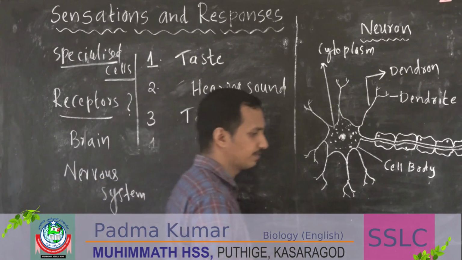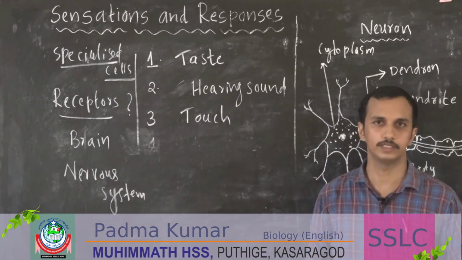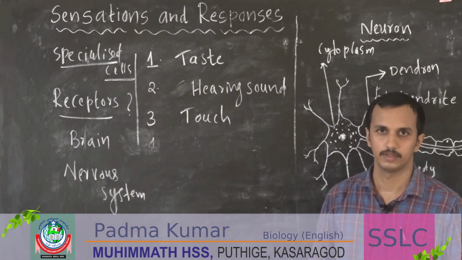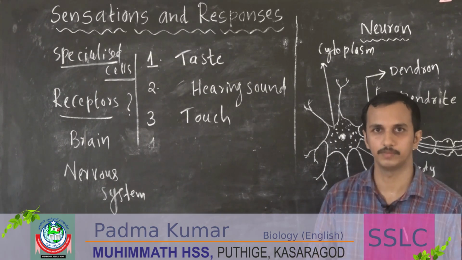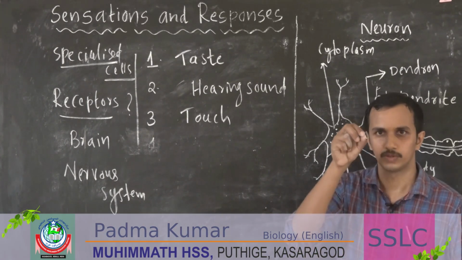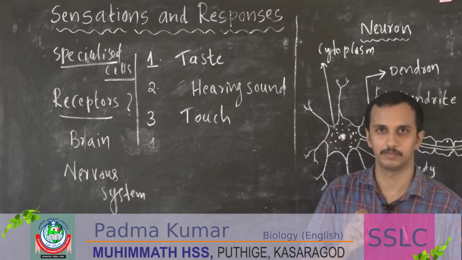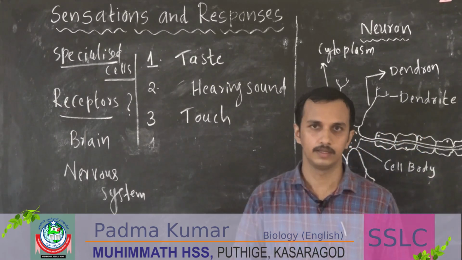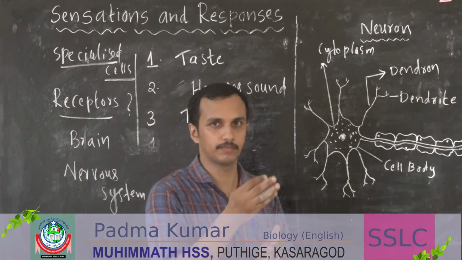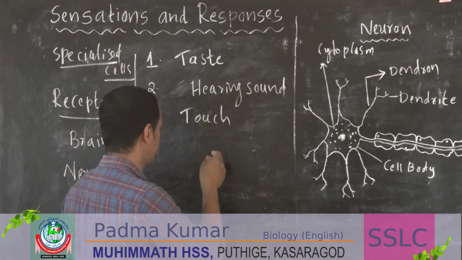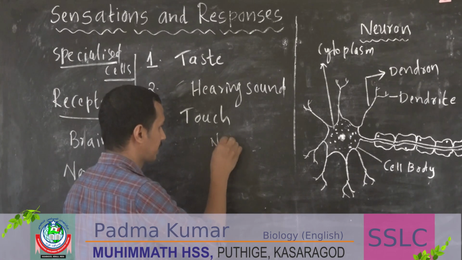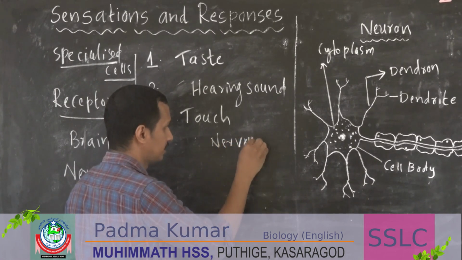Now let us see what the parts of this nervous system are. How many parts are there in the nervous system? You already got some information: the brain is there, but not only the brain, there are some other parts also. Once again I am writing here, nervous system.